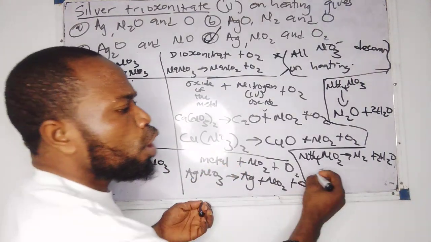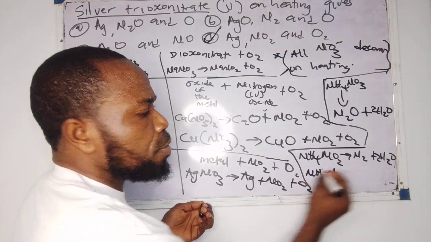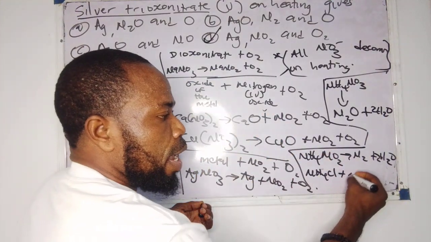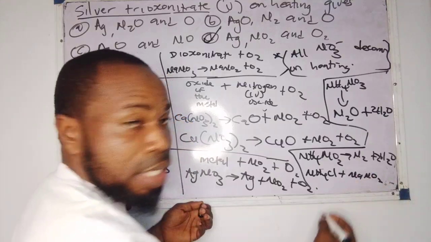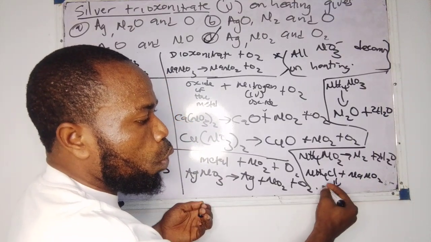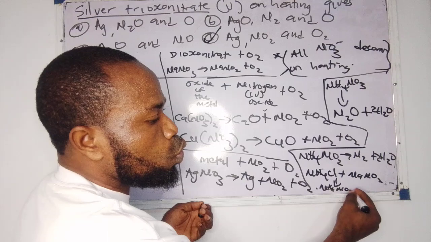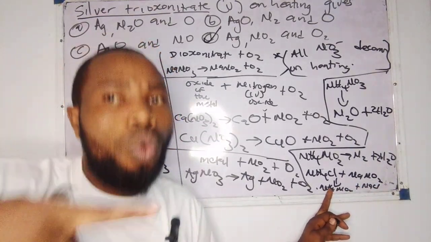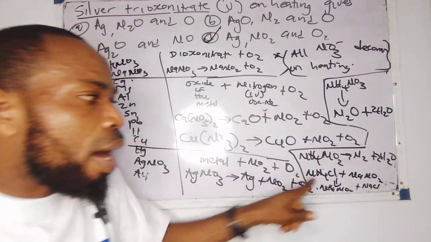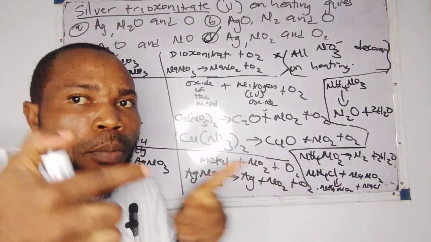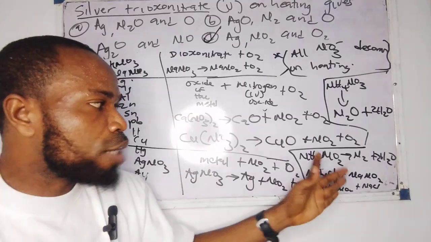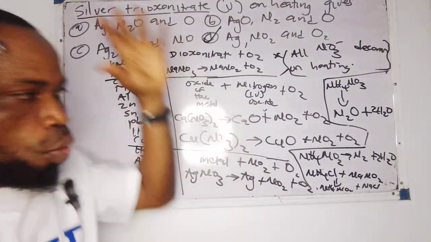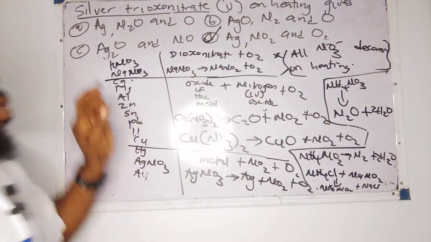How do you prepare your own? Now it is easy. You collect ammonium chloride, plus NaNO2. If you react them together, you will get NH4NO2 plus NaCl. Now I have produced my NH4NO2. That is this guy. I can heat it directly now. So this one should not be stored and heated directly, but it must be prepared freshly because the reaction is what? Explosive. Now, I've used one stone to kill many birds. Now, you have known the answer.